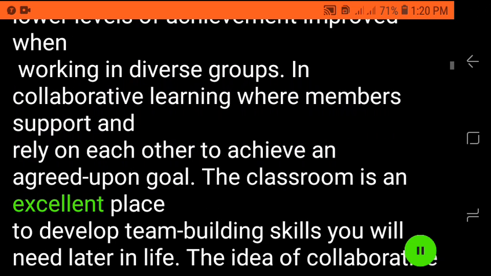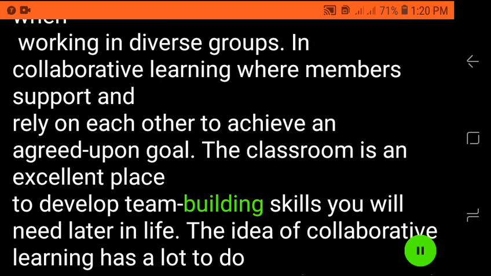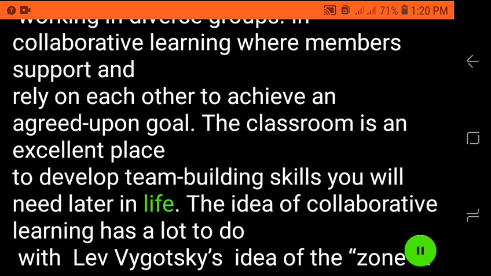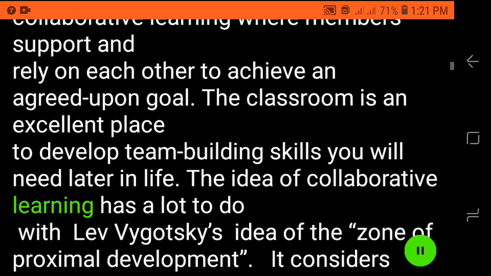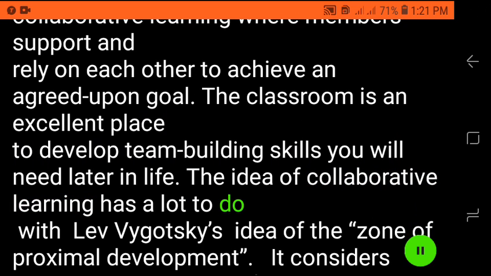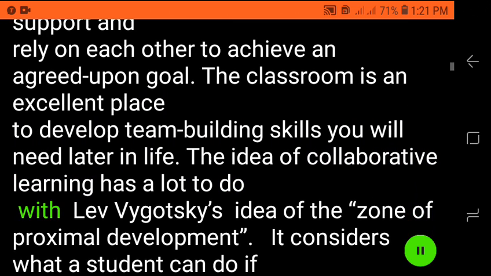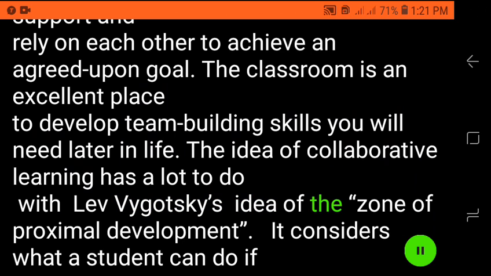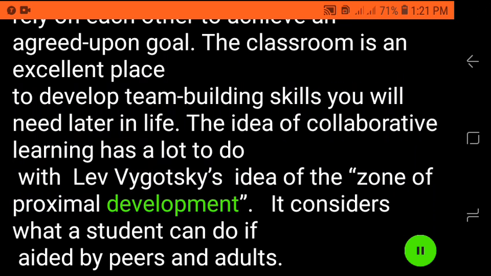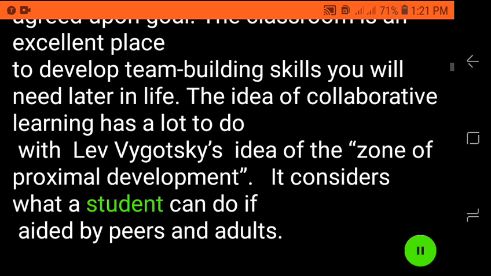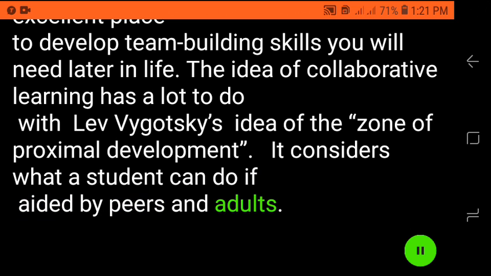The classroom is an excellent place to develop team building skills you will need later in life. The idea of collaborative learning has a lot to do with Lev Vygotsky's idea of the zone of proximal development. It considers what a student can do if aided by peers and adults.